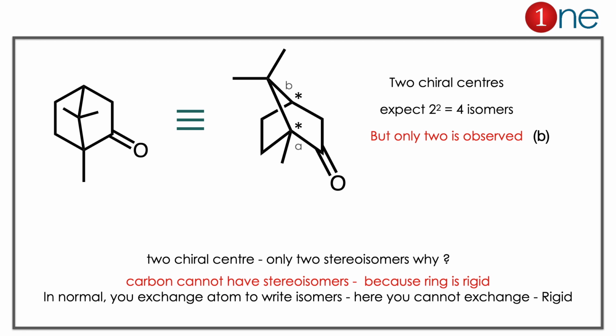Because the ring is rigid, you cannot exchange the atoms and write isomers. Normally, you exchange any one of the atoms and write the stereoisomer, mostly the enantiomer. But here it is not possible because of the ring rigidity. So the answer is clearly B, 2 isomers: one is the compound and its mirror image. Here the concept you have to learn is the chiral center in a bicyclic system. Normally the number of isomers is very small compared to the open chain. Here the ring is rigid, so you will not write the other isomers.